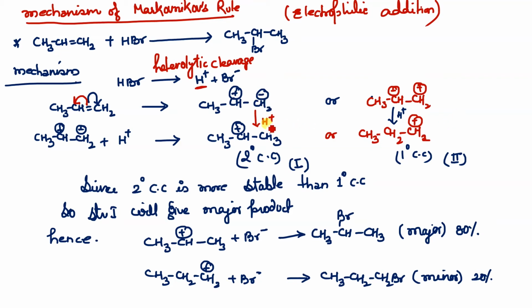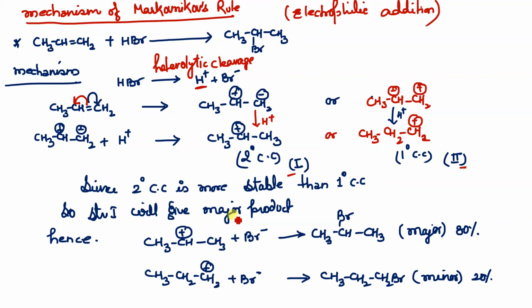If it attacks on this, this will be CH3 CH plus CH3, that is a secondary carbocation, isn't it? But in this case, H plus is going to attach over there, so this will form CH3 CH2 CH2 plus, that is a primary carbocation. This is structure 1 and this is structure 2. Since secondary carbocation is more stable than primary carbocation, as we have done in the previous chapter because of hyperconjugative structures, this will give you the major product and this will give you the minor product.